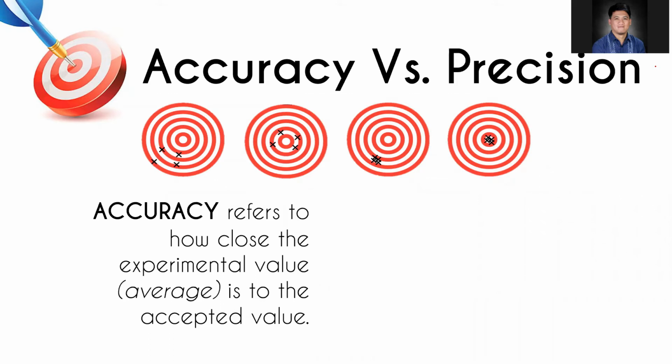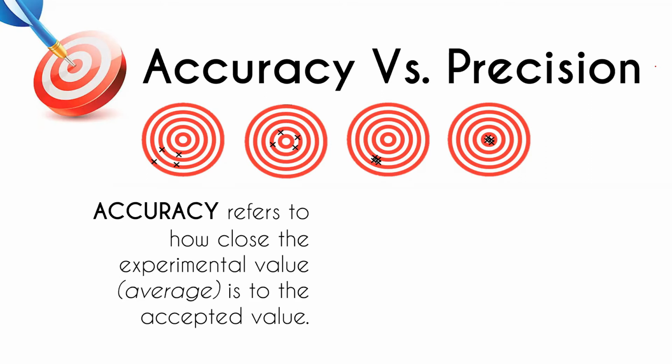So when we say accuracy, it refers to how close the experimental value or the average is to the accepted value. So what does it mean when we say accepted value? Accepted value is the universal or the standard value of that particular object. For example, you measure the boiling point of water.